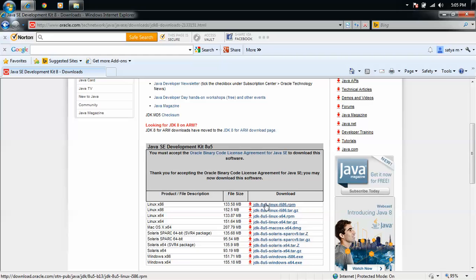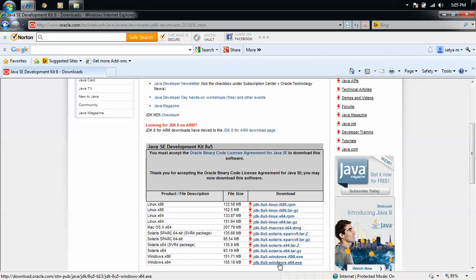Now you can see JDK is there for Linux 32-bit, JDK is there for Linux 64-bit, JDK is there for Apple Macintosh OS 64-bit, JDK is there for Solaris operating system, JDK is there for Windows 32-bit, JDK is there for Windows 64-bit.